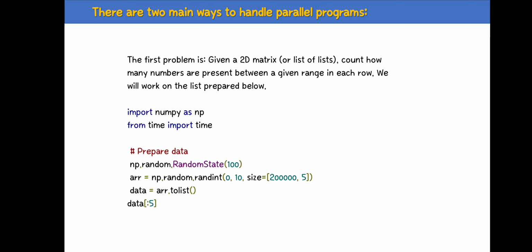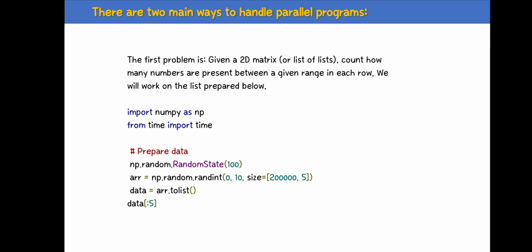Here is the first program. First one is import numpy as np. We'll import the numpy library, from time import time. So, first prepare the data. np.random.RandomState(100).